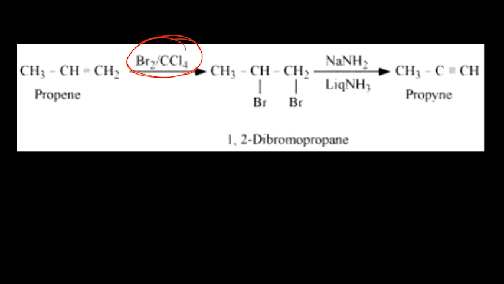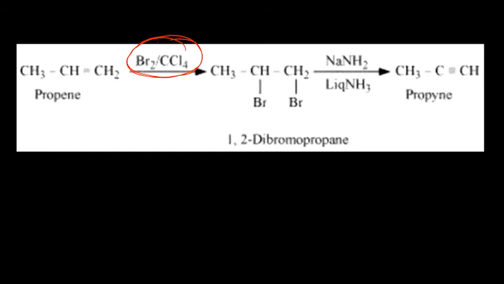And this is a test for unsaturation also, because it gives orange color. So that's why it's a test of double bond unsaturation also. And it's a very good and used conversion from alkene to vicinal dihalide.